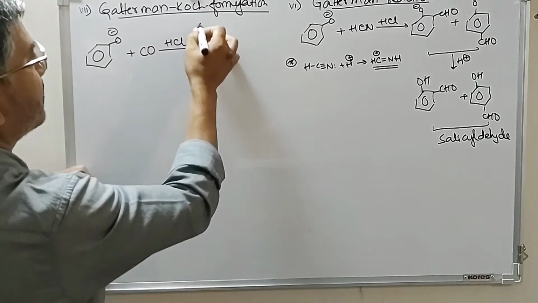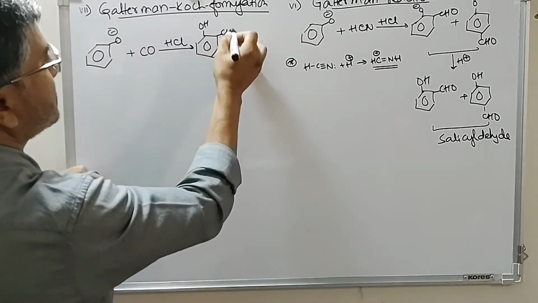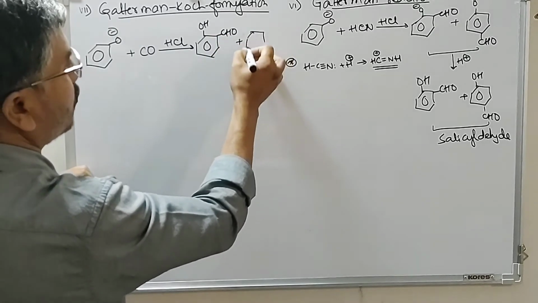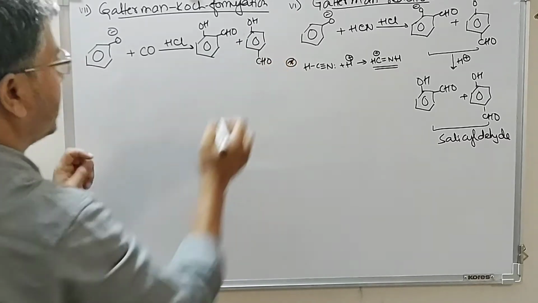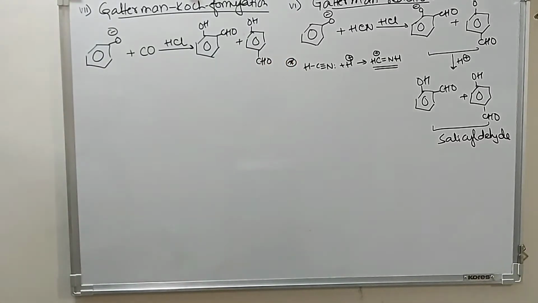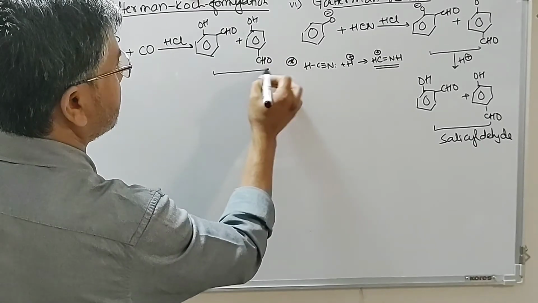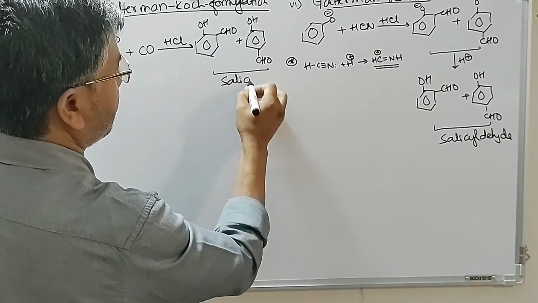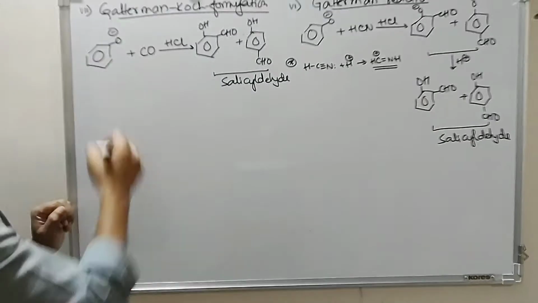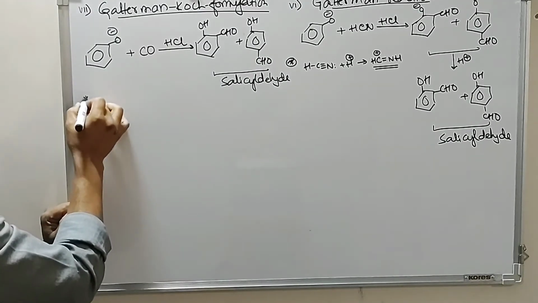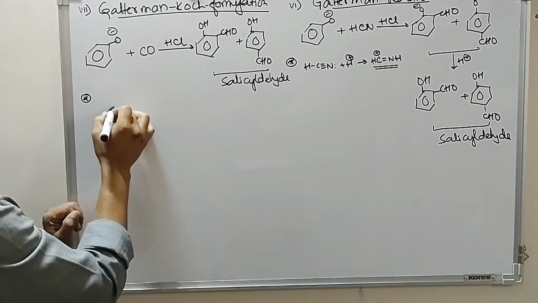And we have formylation at ortho and para position. So the same product is obtained, that is salicylaldehyde, but the reagents are different. So what is the electrophile here? Let's see the electrophile for this reaction.